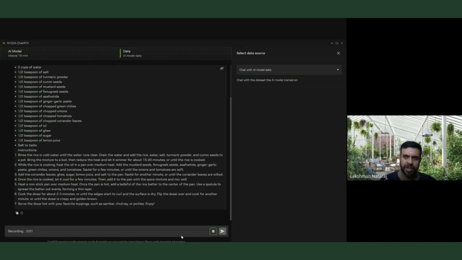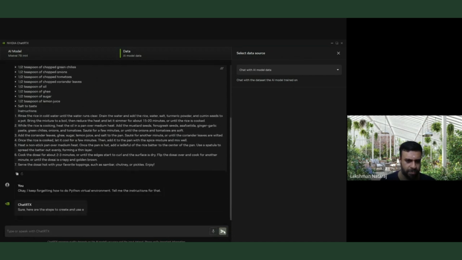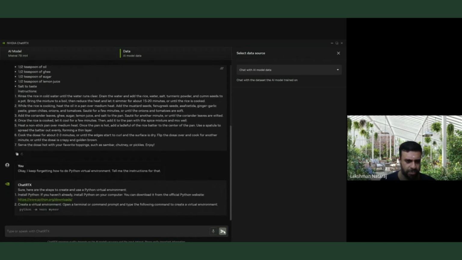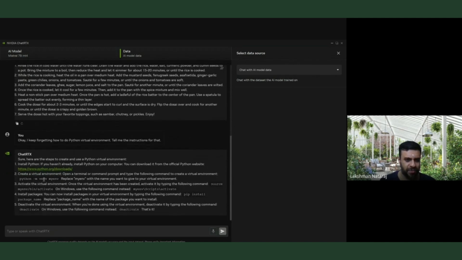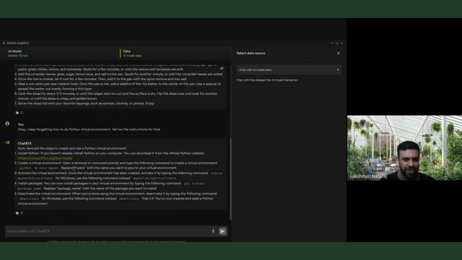Okay, I keep forgetting how to do a Python virtual environment. Tell me the instructions for that. Oh yeah, python -m venv myenv. So replace myenv with the name you want to give your virtual environment, then Scripts activate. This is something I keep forgetting. I've done it so many times and I keep going to Google, and it's awesome that it can do this.